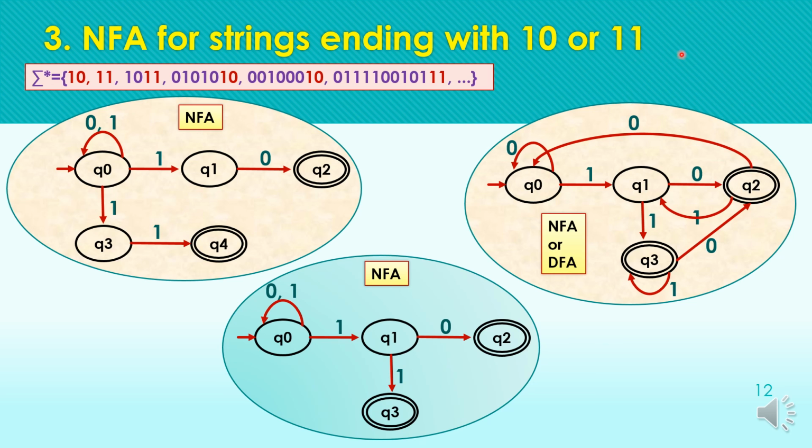So we have more transitions if we are drawing a DFA transition diagram, but in the case of NFAs we can see that we have fewer transitions. Here we have defined 4 into 2, as 4 states are there and 2 input symbols are there, a total of 8 transitions. Okay, so as this is a DFA, we can also call it an NFA, as DFAs are a subset of NFAs.